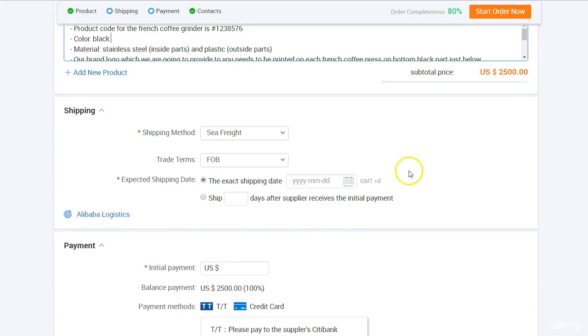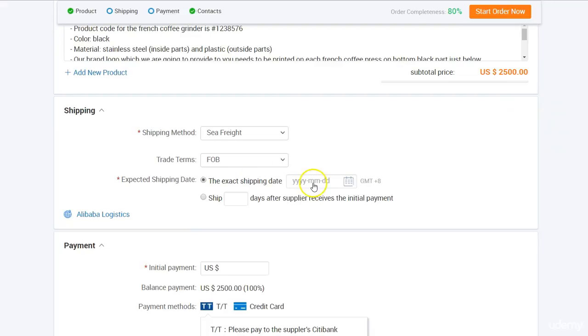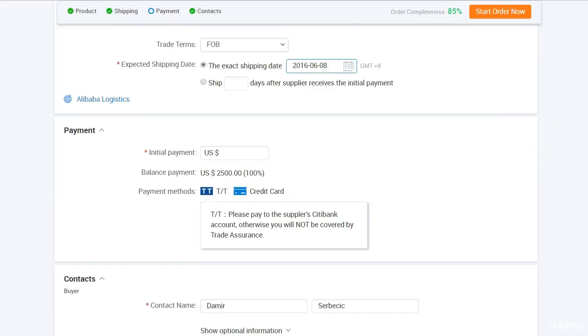Now down here, you simply need to specify the shipping method that you previously agreed on, trade terms and shipping date. Now under payment, you basically need to select the coverage amount. So if you enter an amount that is less than 100% of the agreed amount, then this is considered to be pre-shipment coverage, which means that you're going to be trade assured for the initial amount that you enter here, which means that you should check the quality of products before shipment.